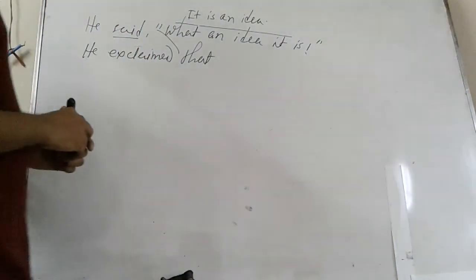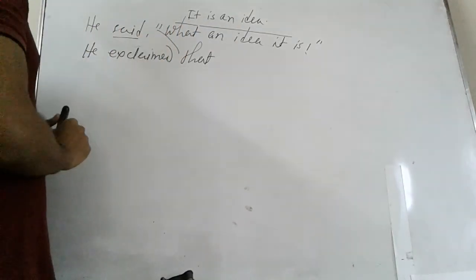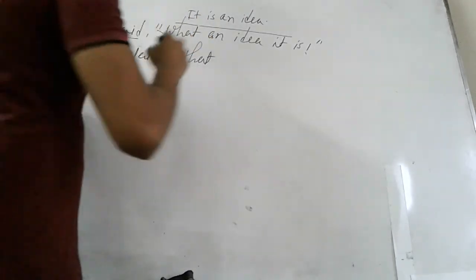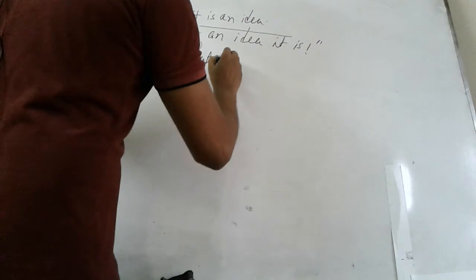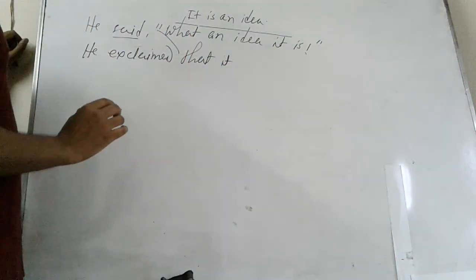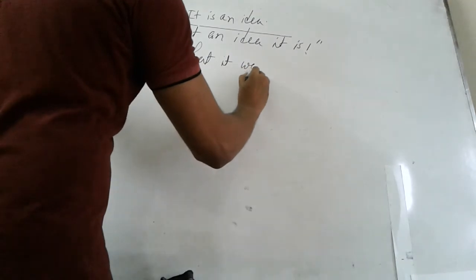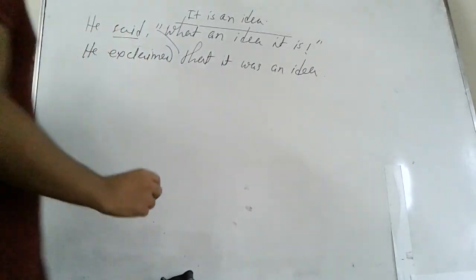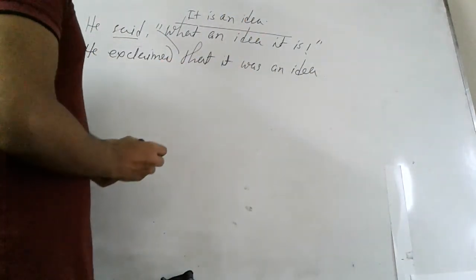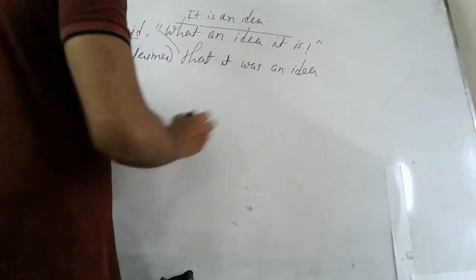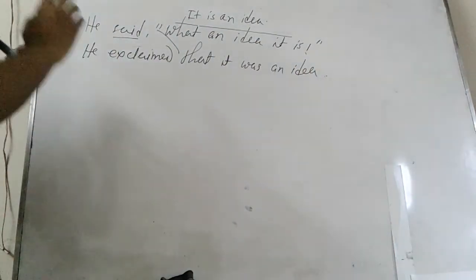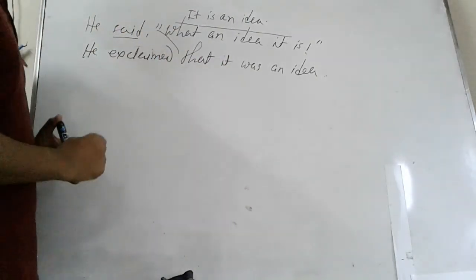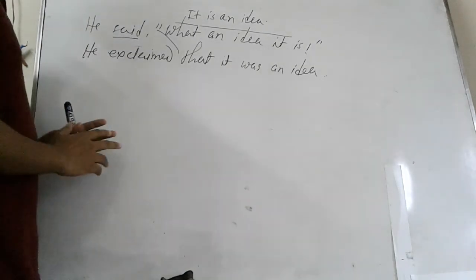So now you have an assertive sentence and make it indirect according to the rules of assertive sentence. So it as a third person will be in its own place, is will be was here, and an idea will come here. You can also write great idea like this. You can take here great, no matter. So he exclaimed that it was an idea, or it was a great idea, anything like this. Okay, so that's all about exclamatory sentence also.